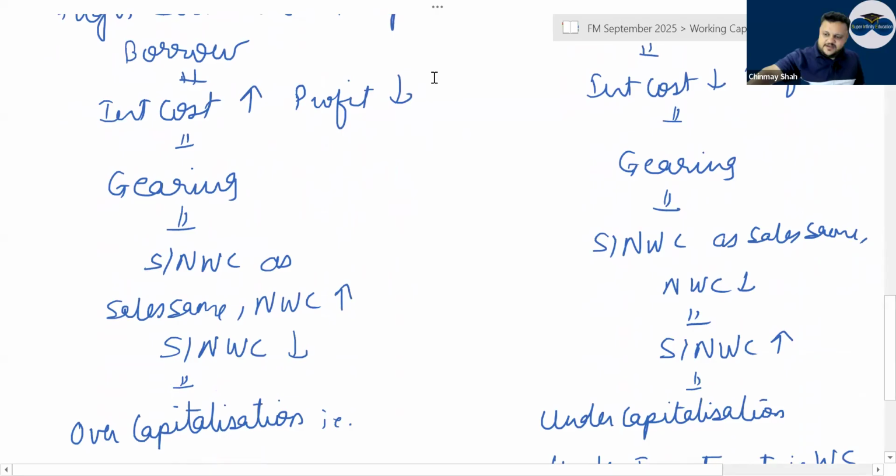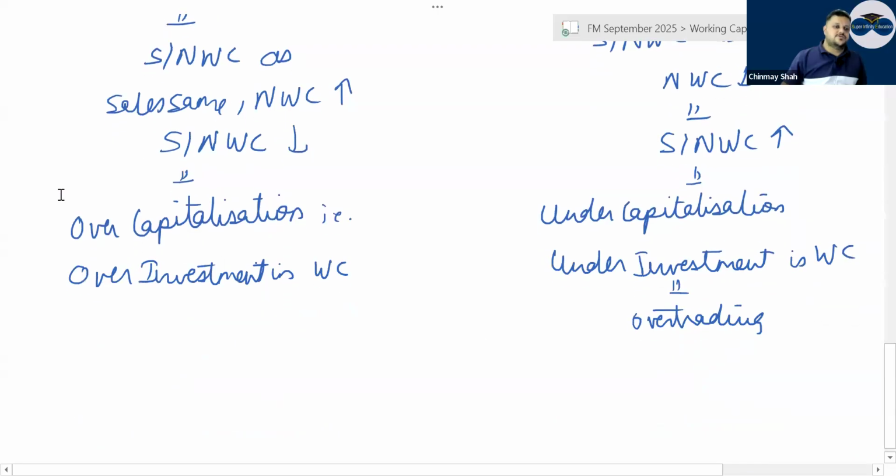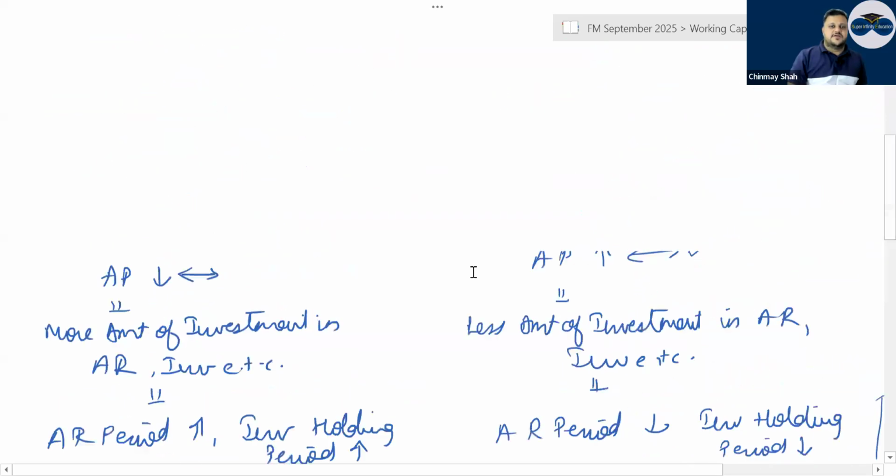About gearing, when long-term borrowing is done, gearing will go up. And here if it is generally short term, then the gearing will go down. Net working capital will go up, so sales by net working capital will go down actually. This is called over-capitalization or over-investment in working capital.